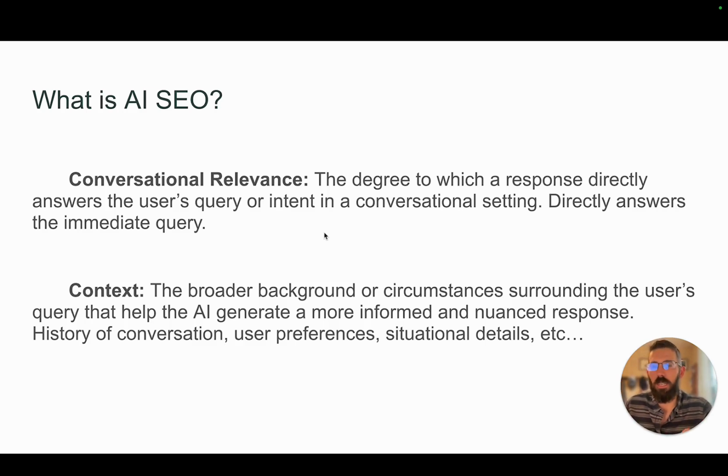Diving a little deeper into conversational relevance and context, what we mean by that. So conversational relevance is directly answering the immediate query. That's just what I'm typing into ChatGPT, and ChatGPT understanding the intent behind that question, whereas context is the broader background of the conversation. And so you'll look at the history of the conversation, user preferences, situational details.